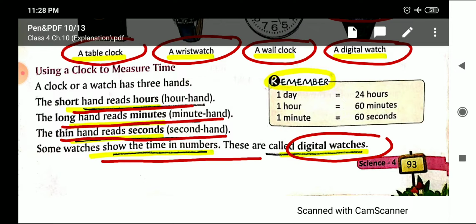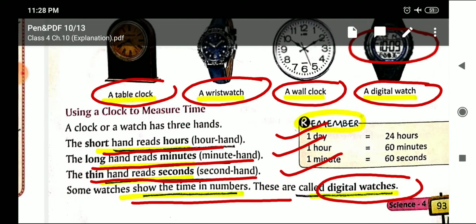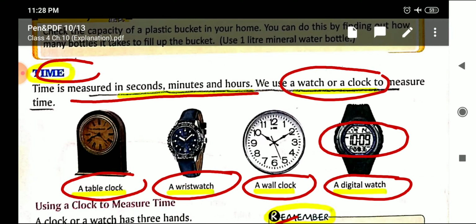And these are the units given. The relationship: 1 day is equal to 24 hours, 1 hour is equal to 60 minutes and 1 minute is equal to 60 seconds. So we have done and discussed the 4th topic, that is time. Now let's move on to the next topic.